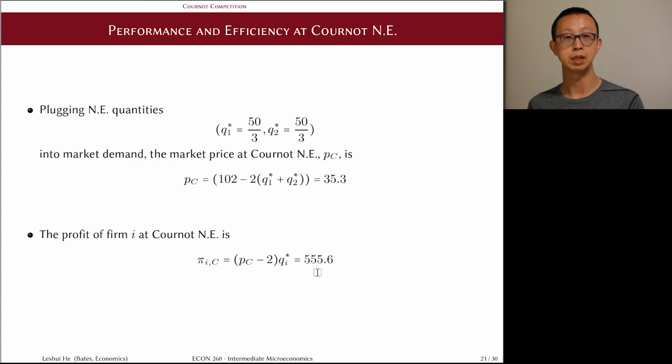In this video, we learned about the essential features of a Cournot competition model, where firms producing identical products compete with each other by choosing their capacity or output levels. We apply the Nash equilibrium concept to identify a plausible outcome in the market, and found that the two firms each make a positive profit in the equilibrium. We will compare this outcome against the monopoly outcome in exercises.